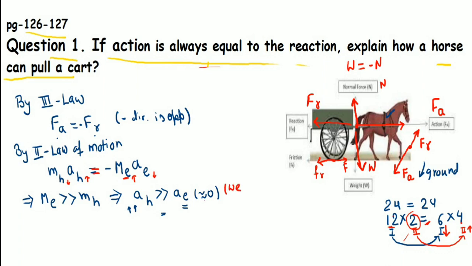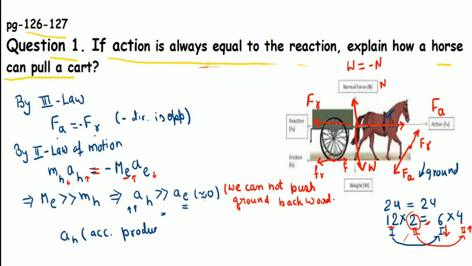So clearly what we get? Here we are writing that the acceleration gained by the earth will become 0, just because we cannot push the ground backward. This is the only reason that the horse will gain the acceleration. Even in our case, when we try to walk on the ground, we push the ground backward and the ground will push us forward and we move. Because we gain a higher acceleration than that of the ground.